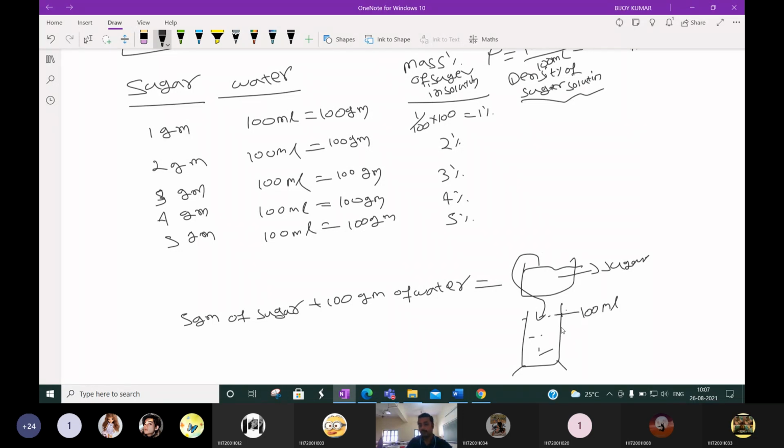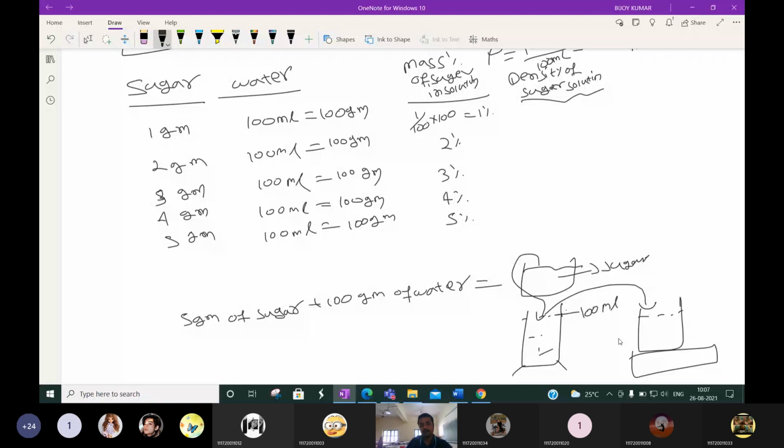For this 100 ml, again you have to weigh it. You pour it into another beaker, and how much weight will it come? It will come above 100 gram, below 100 gram, or equal to 100 gram. Anyone who got my question, please respond.